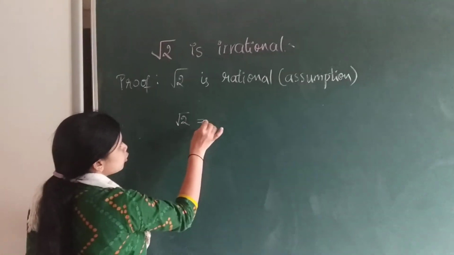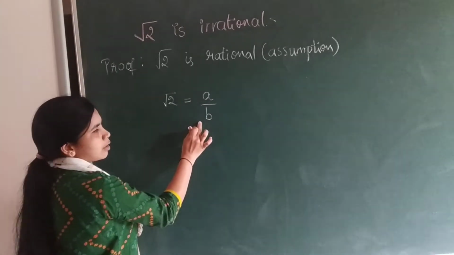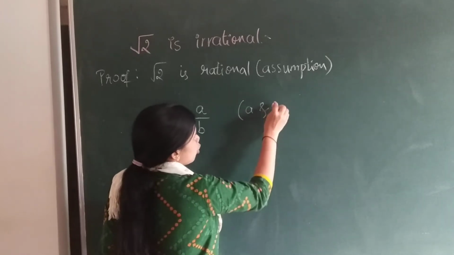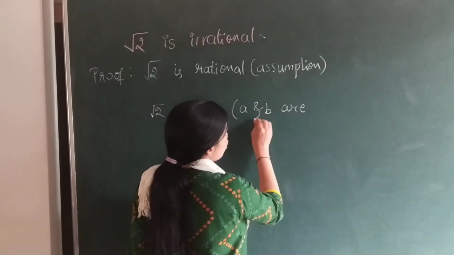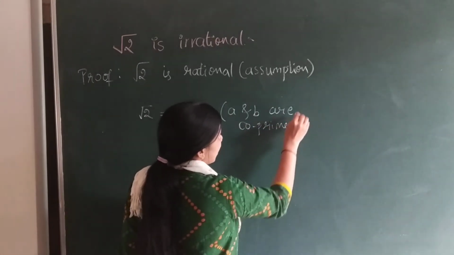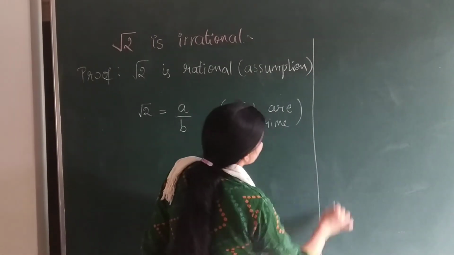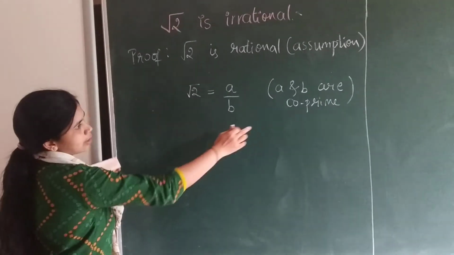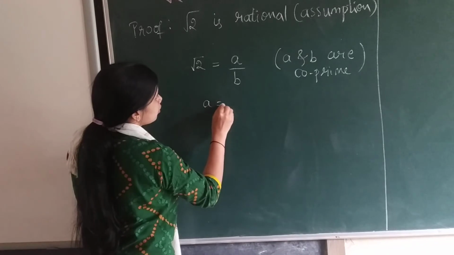Root 2 is equal to a by b, where a and b are positive numbers, and also they are co-prime. Co-prime means they do not have common prime factors. a and b are co-prime. Here we will take b to this side.